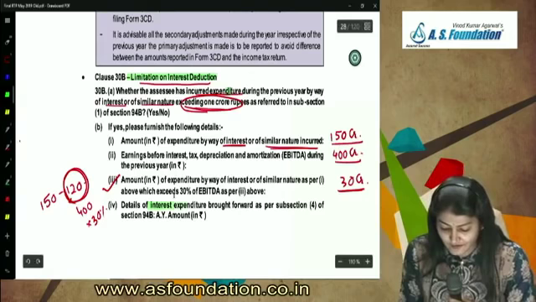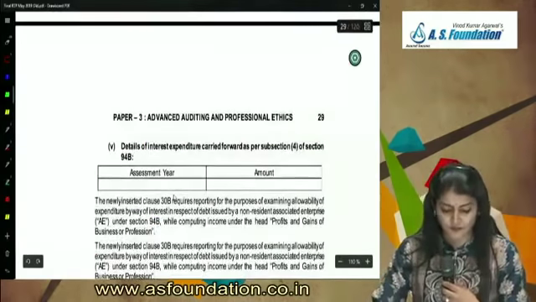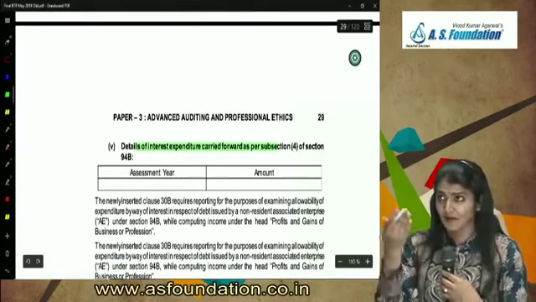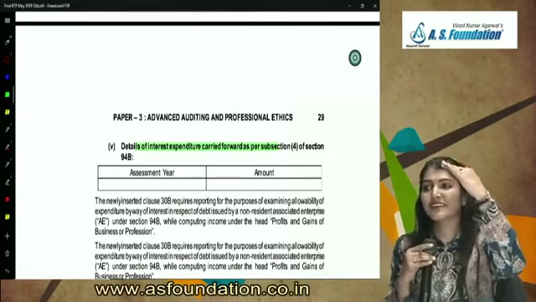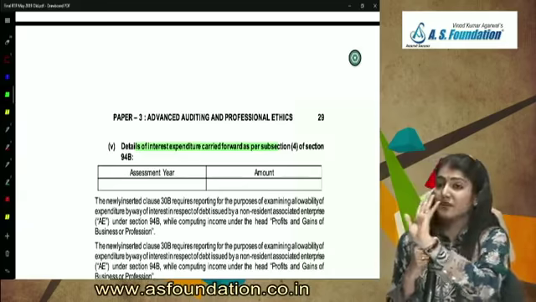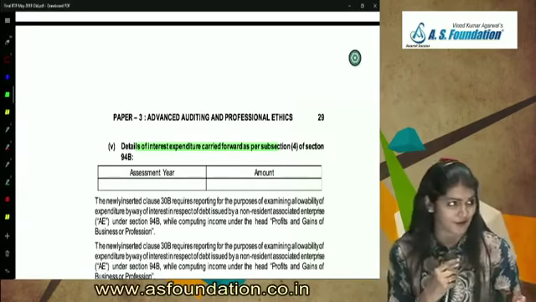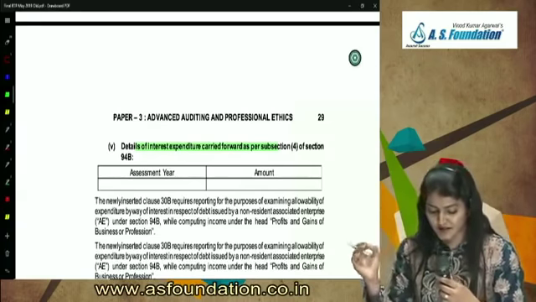So details of interest expenditure brought forward as per subsection 4 of section 94B, and details of interest expenditure carried forward. So brought forward and also carried forward. Why? Because there is a limitation on interest deduction. How much interest deduction is allowed in 1 year? 30% of EBITDA. Anything in excess of that you will have to carry forward. Do you understand that?